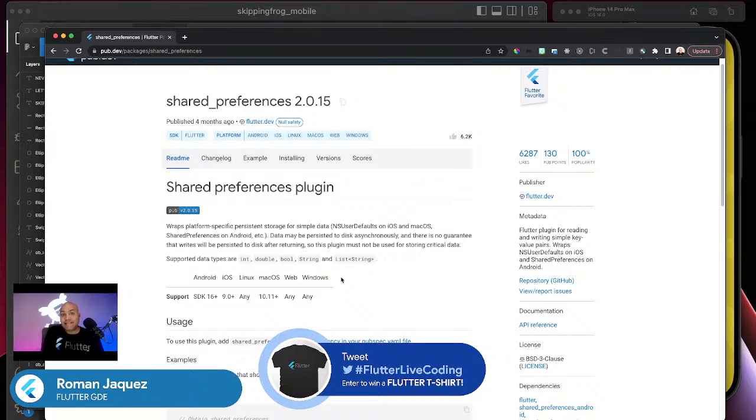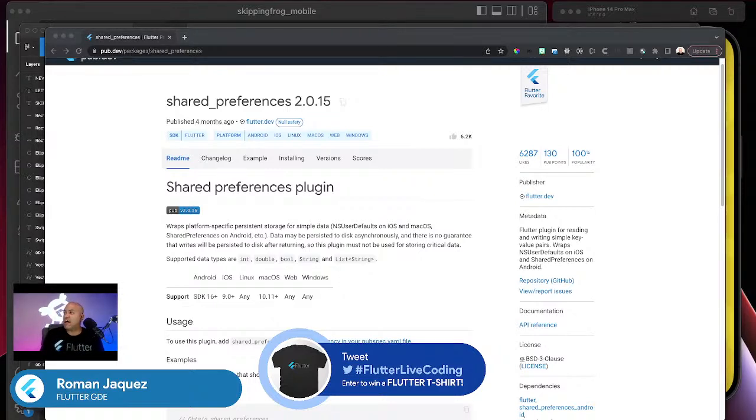If your application needs it, of course, definitely you should look into something more complex, something that definitely works for your application. But in my particular case, I want to keep it simple. I want to store just a few little values. Shared preferences actually does the trick in this particular case. And I want to keep it simple, so that's exactly what I'm going for.